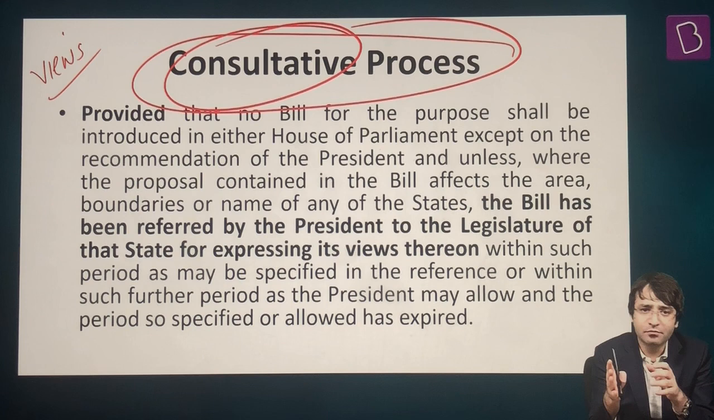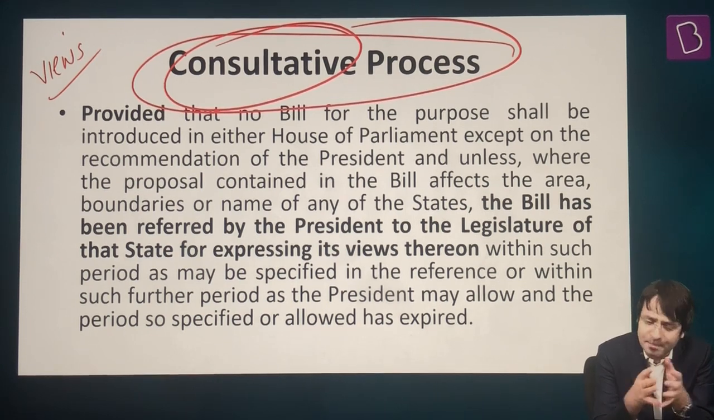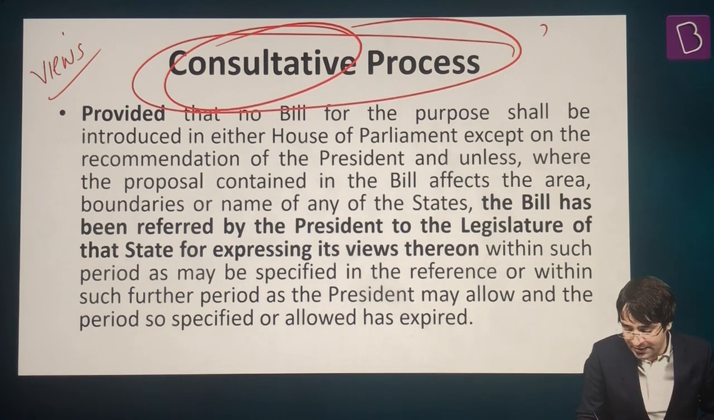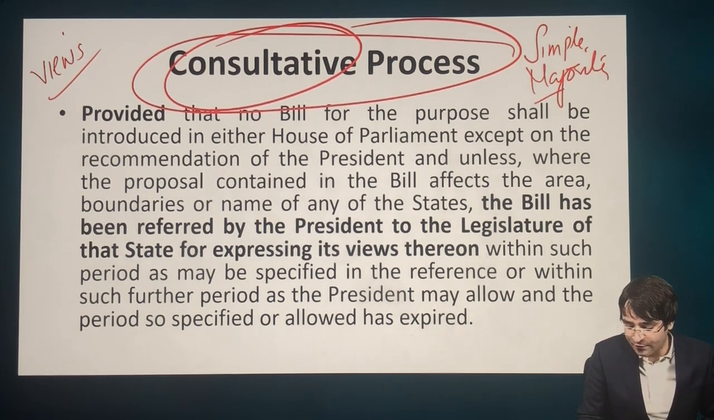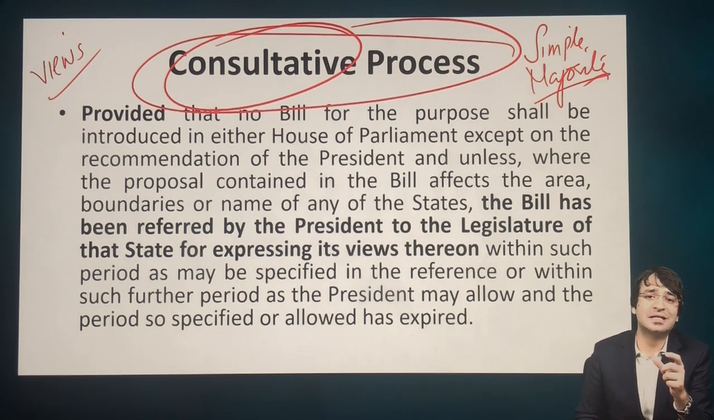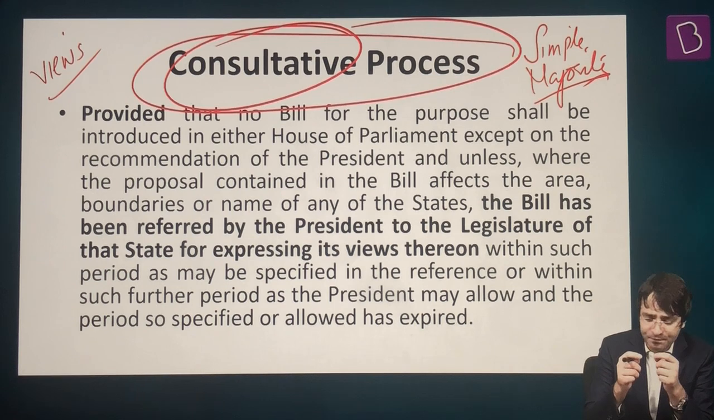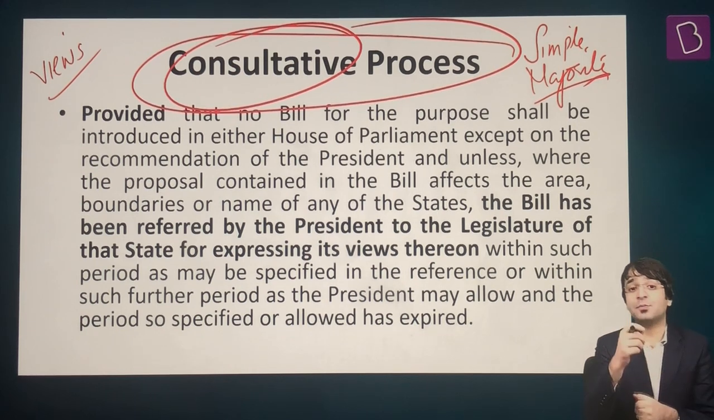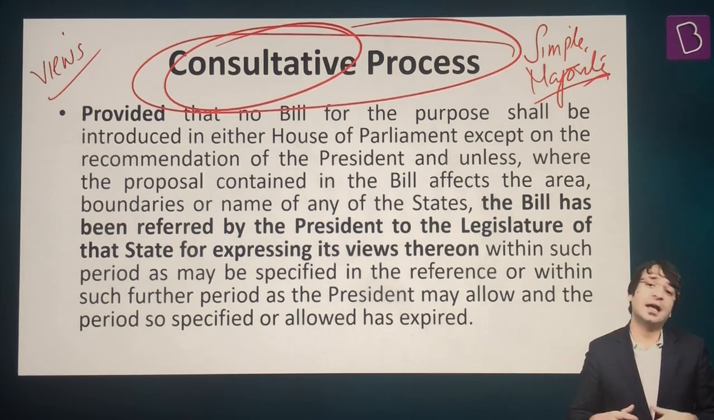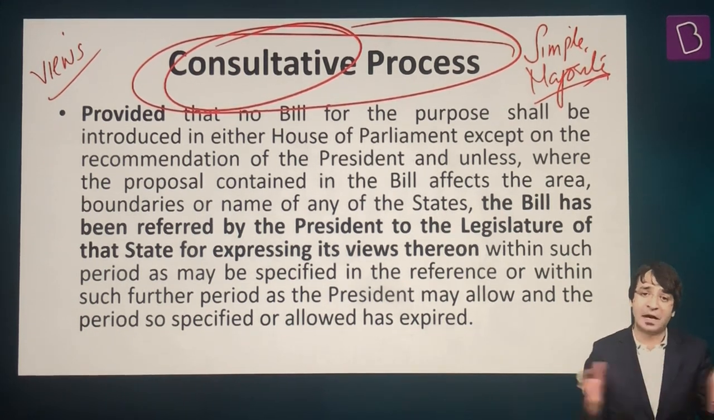Both Lok Sabha as well as Rajya Sabha passed this Andhra Pradesh Reorganization Bill. The majority required is a simple majority. That means a majority of all the members present and voting. Ultimately, by simple majority, the Andhra Pradesh Reorganization Bill was passed. The Andhra Pradesh Reorganization Bill became the Andhra Pradesh Reorganization Act. And ultimately, Andhra Pradesh was bifurcated into Andhra Pradesh and Telangana.